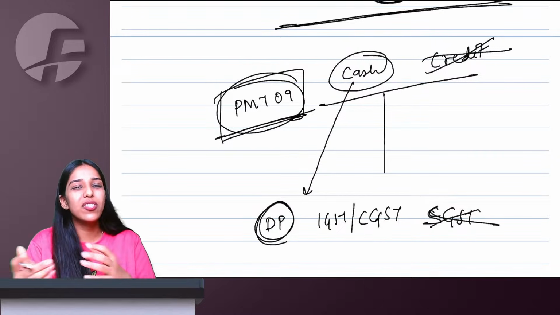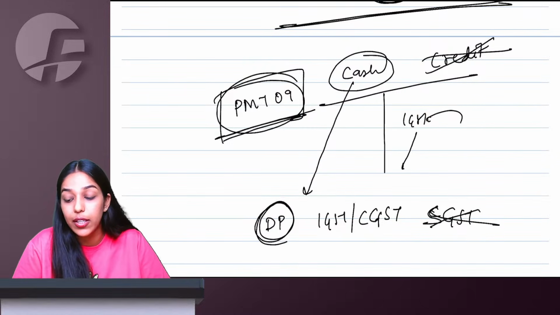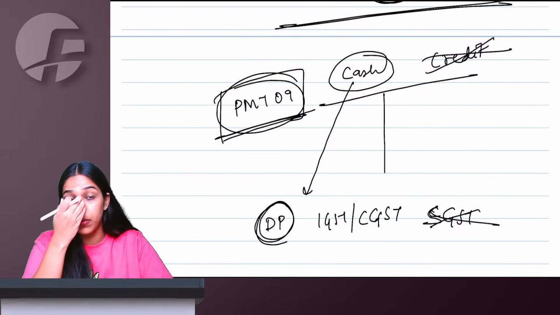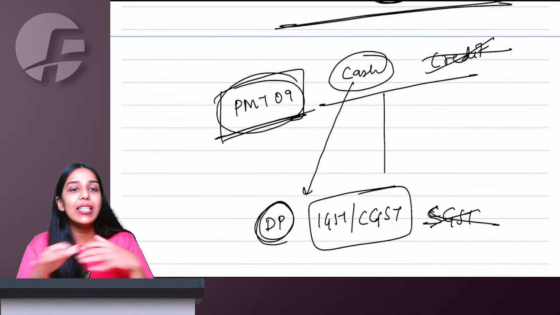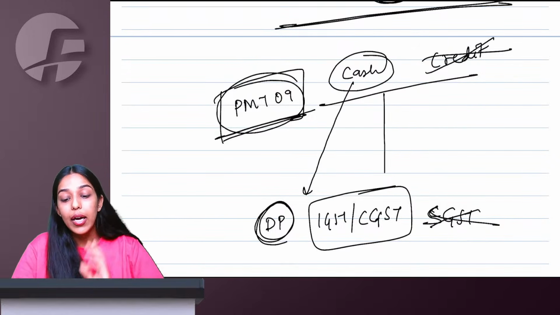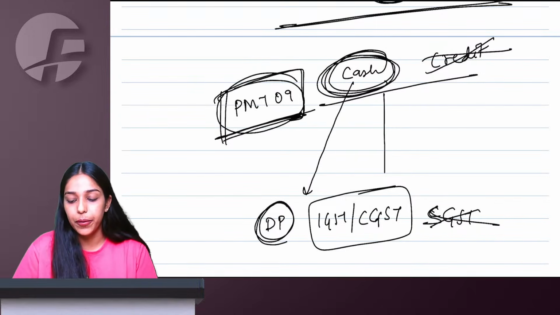You can simply transfer from SGST first using PMT-09 into your IGST, and then you can transfer. That's okay. Directly from SGST, the balance cannot go to the cash ledger of your distinct person's SGST. So whatever balance I have in CGST or SGST, any minor head, I can transfer to my distinct person, again using PMT-09, but only for the cash ledger, not the credit ledger.